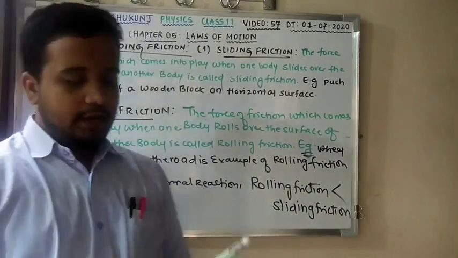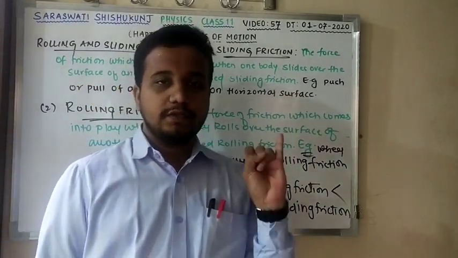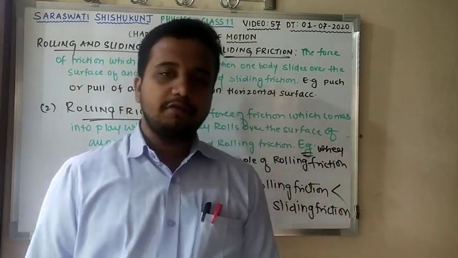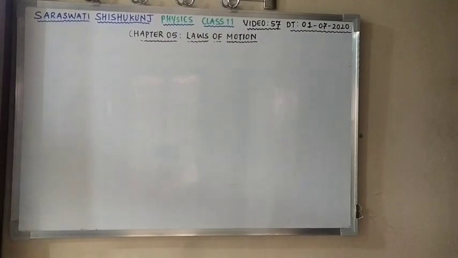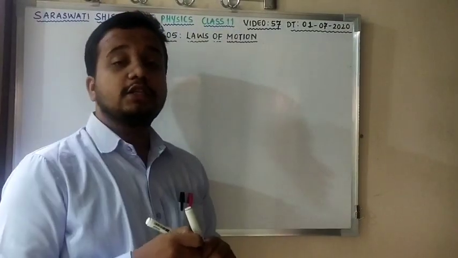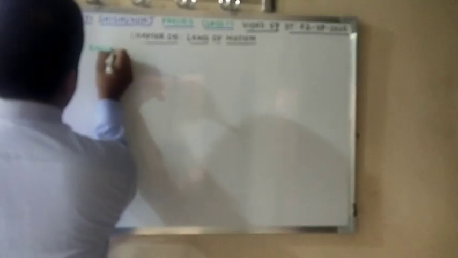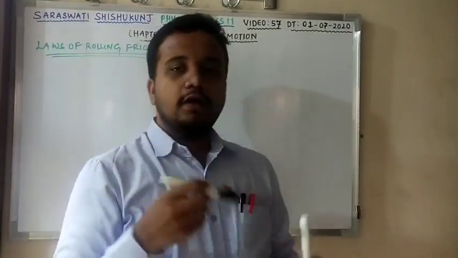Is this clear? Now moving to the next topic, that is laws of rolling friction. We have discussed laws of static friction, we have discussed laws of kinetic friction. Now moving to laws of rolling friction. It's very easy. Now what are the laws of rolling friction?